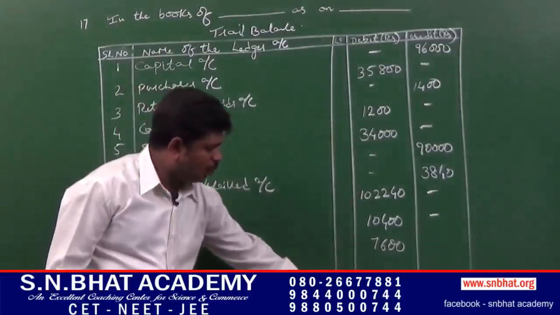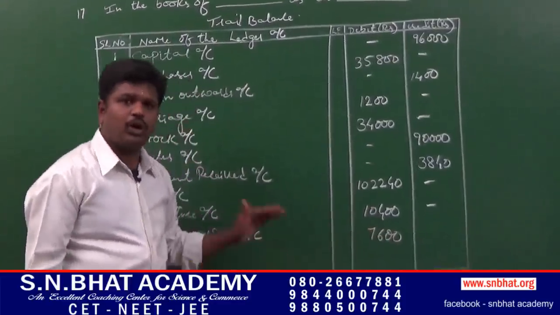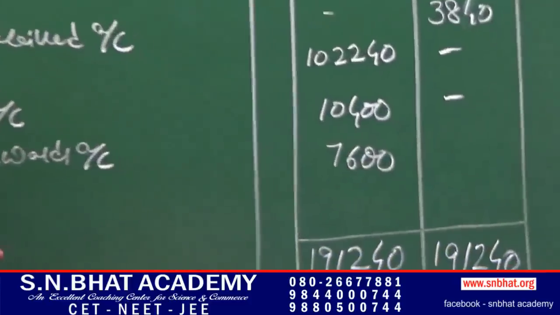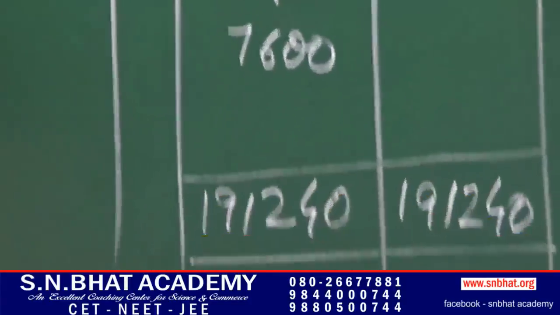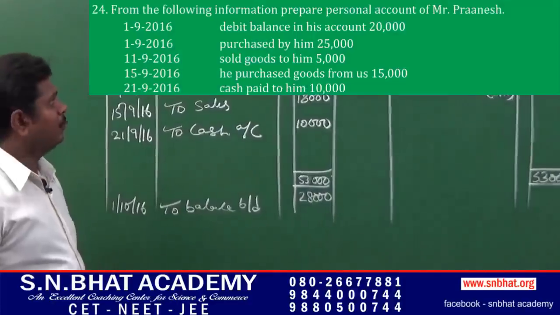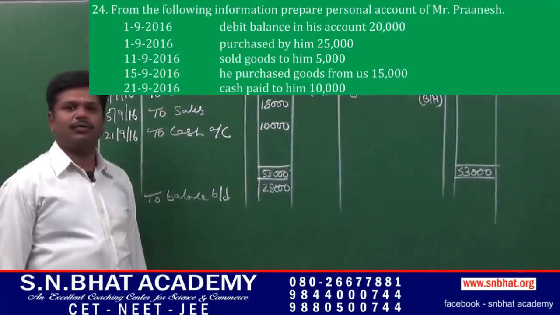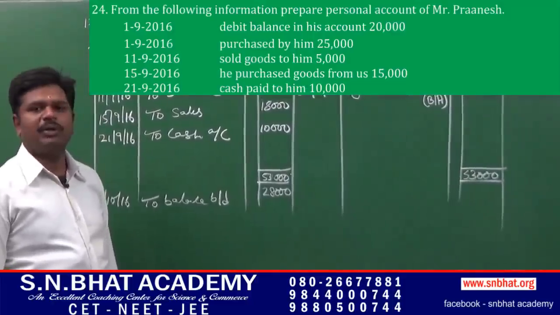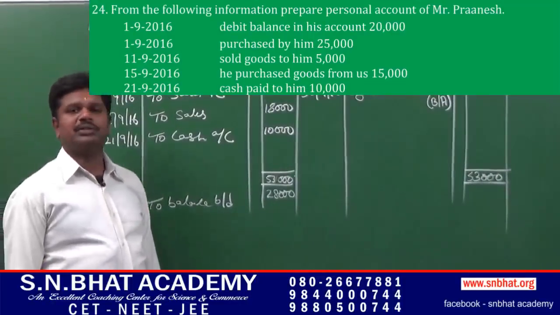The total comes to 1,91,240 on both the sides of the trial balance. If it tallies, then you can get 6 out of 6. Prepare personal account of Mr. Pranesh for the month of September 2016.